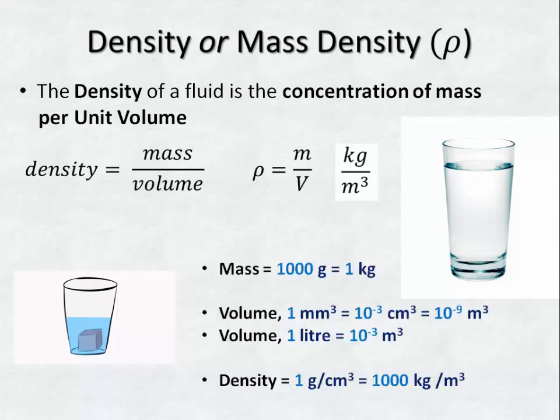These are the important unit conversions. Mass: 1000 gram is equal to 1 kg. Volume: 1 millimeter cube is equal to 10 power minus 3 centimeter cube, that is equal to 10 power minus 9 meter cube. Volume: 1 liter equals 10 power minus 3, or 1 divided by 1000 meter cube. Density: 1 gram per centimeter cube is equal to 1000 kg per meter cube.